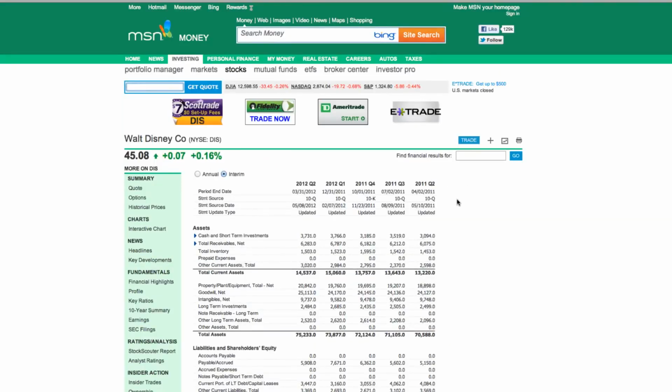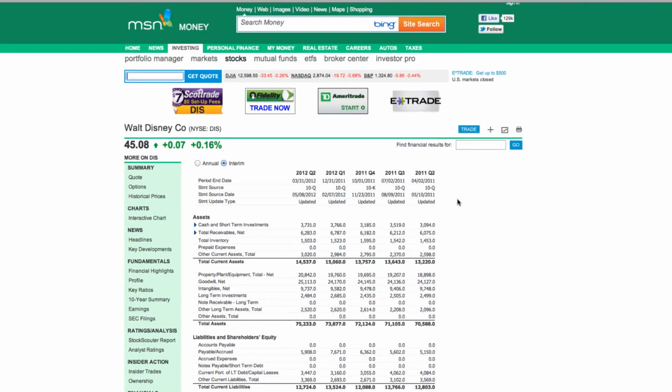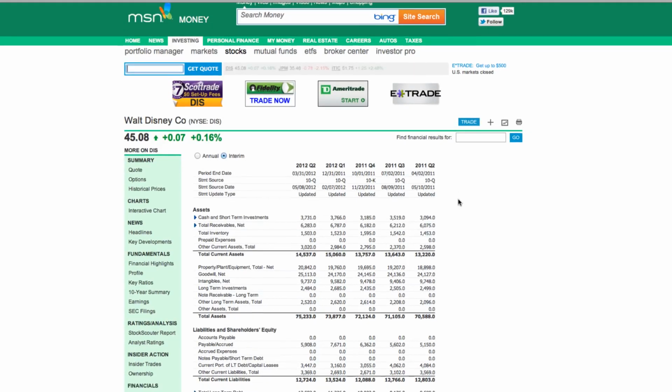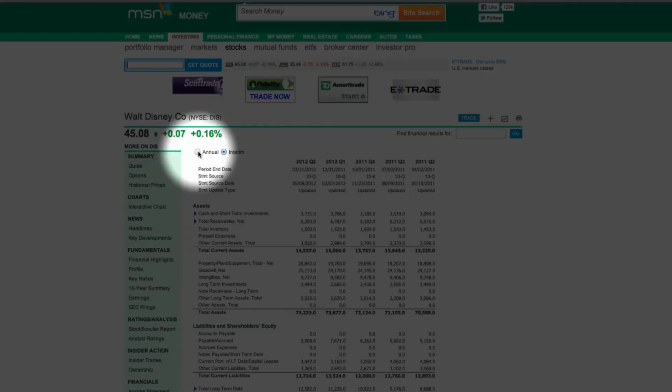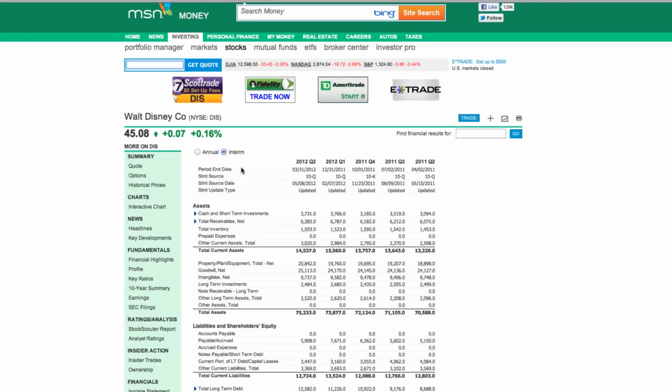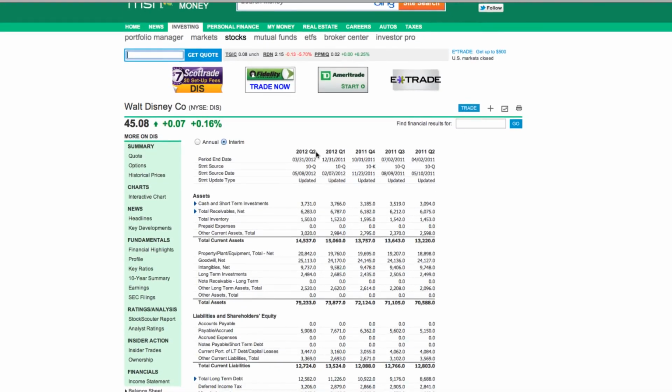Now, anytime I look at a balance sheet, I always like to look at the most recent quarter. In order to do that, you have 2 options up here at the top. You can see you have annual and then you have interim. You're going to want to look at the interim because that has the most current information. You just select that box, which is already selected for us. And you can see that we're looking at the second quarter of 2012.